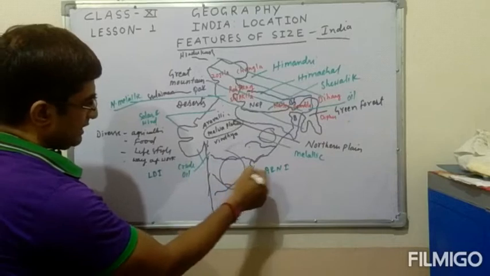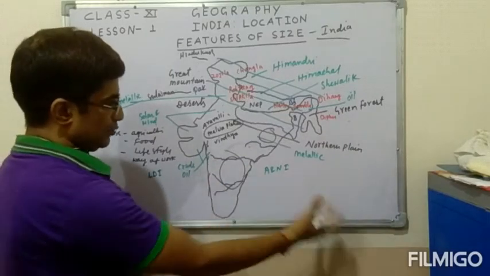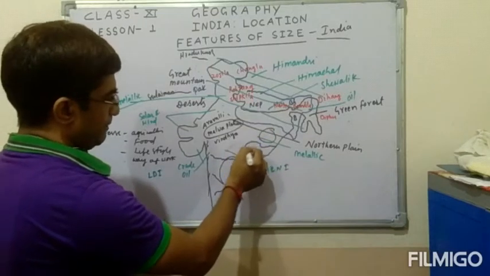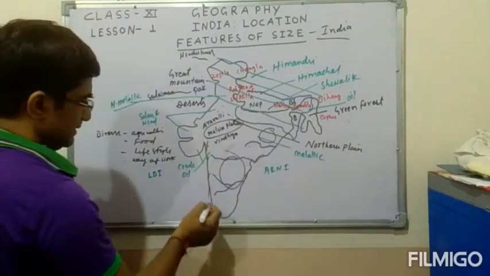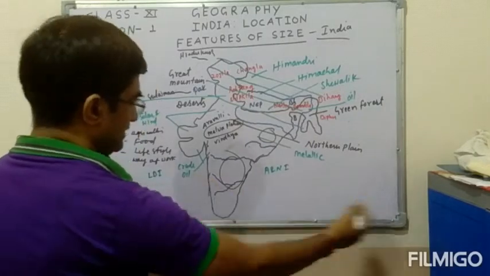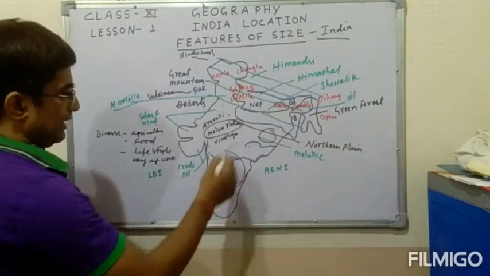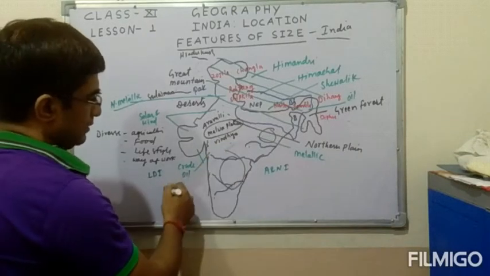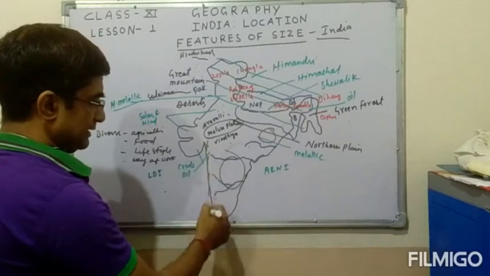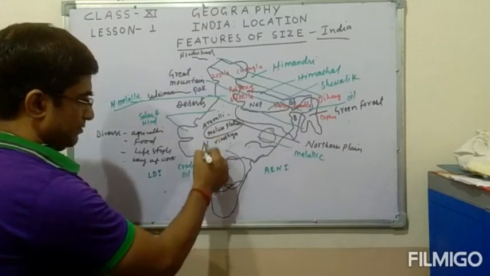So obviously many rivers move into the Bay of Bengal, like the Mahanadi, Godavari and Tungabhadra and many others, while some rivers fall into the Arabian Sea because of the height of the Western Ghats.